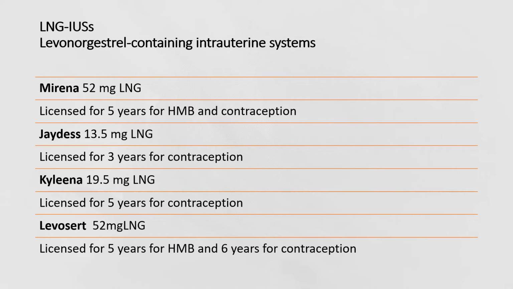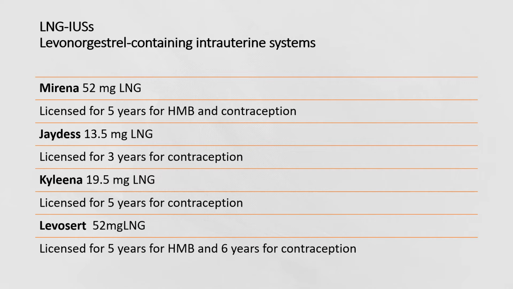The levonorgestrel-containing intrauterine system comes in different forms: the Mirena, the Jaydess, the Kyleena, and the Levosert. Mirena is 52 milligrams of levonorgestrel, licensed for 5 years for heavy menstrual bleeding and contraception.